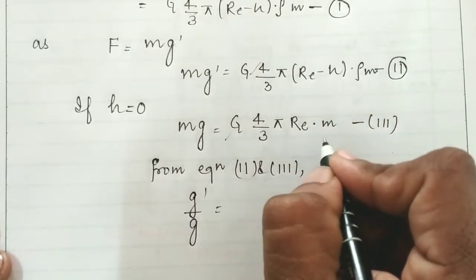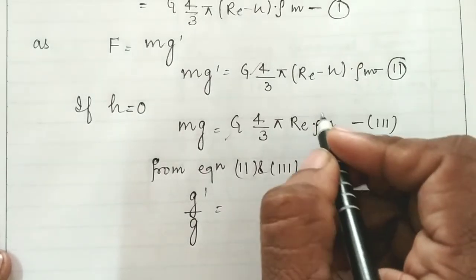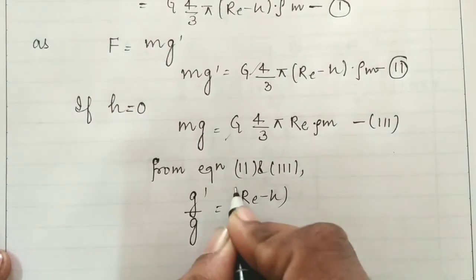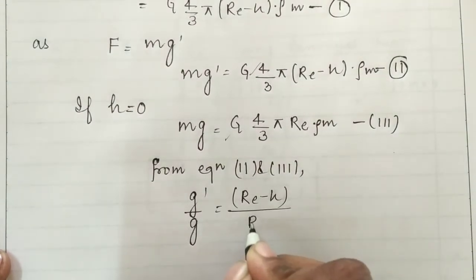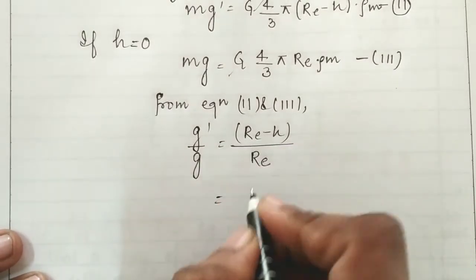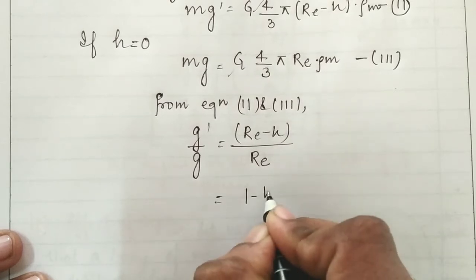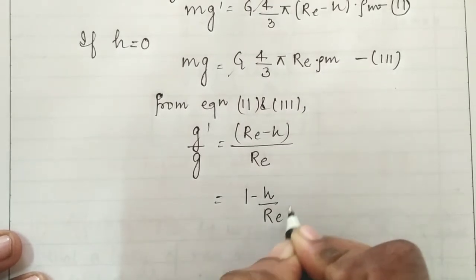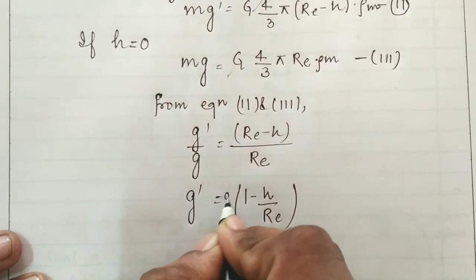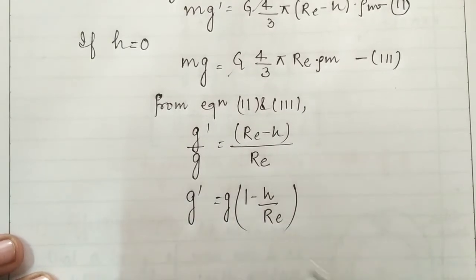Now only (Re − h)/Re will remain. If you solve this, we get Re/Re, that is 1 − h/Re. In order to calculate g', it will be g(1 − h/Re).